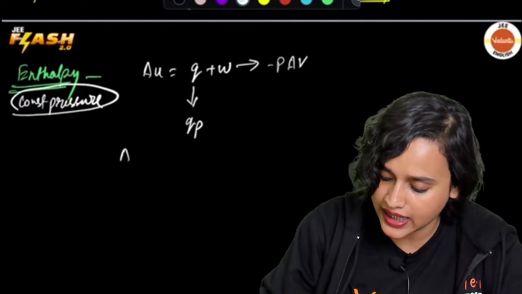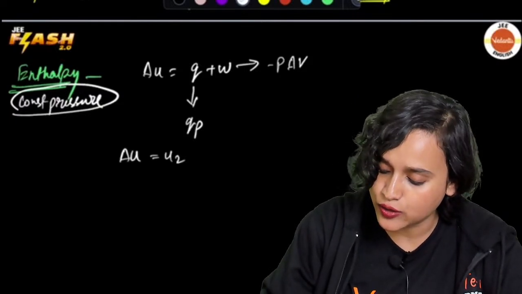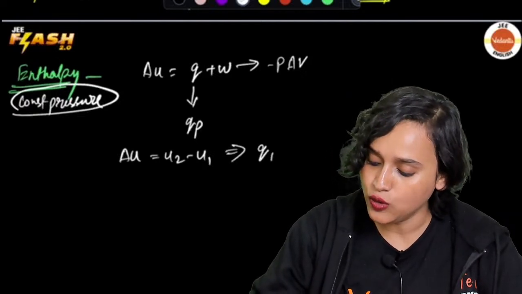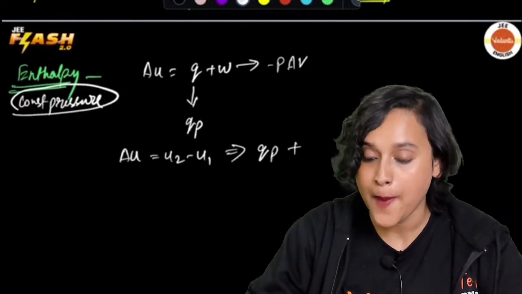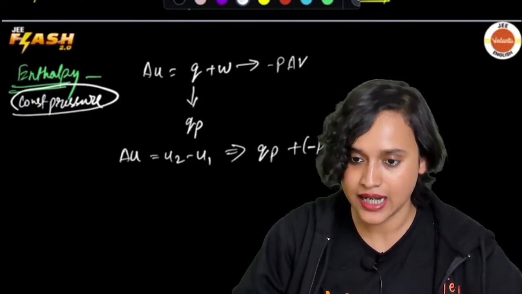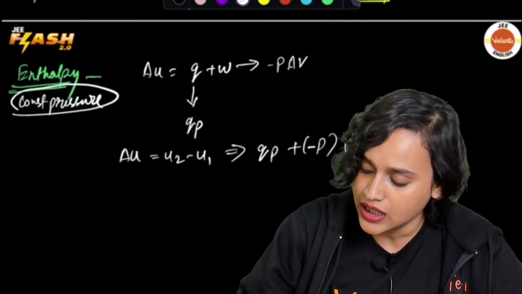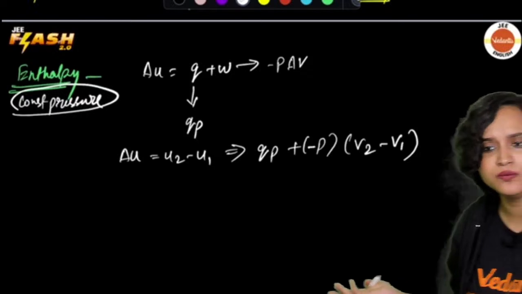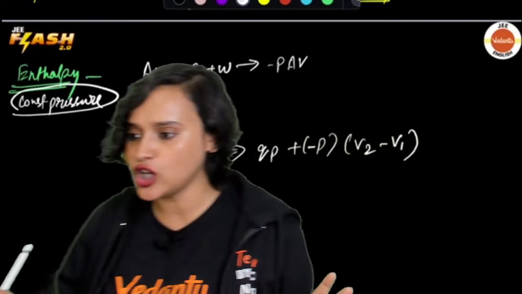So now I can say that delta U is equal to U2 minus U1, which is equal to Q_P plus, let me write here, minus P times (V2 minus V1), because delta V is the change in volume, right?